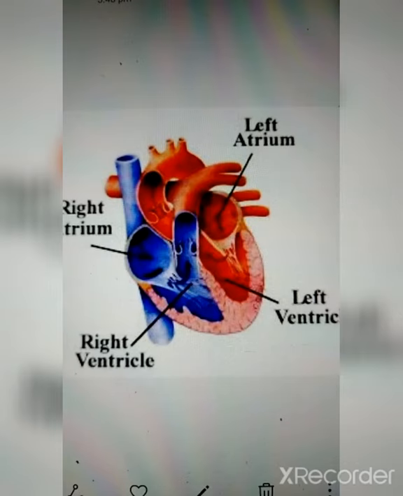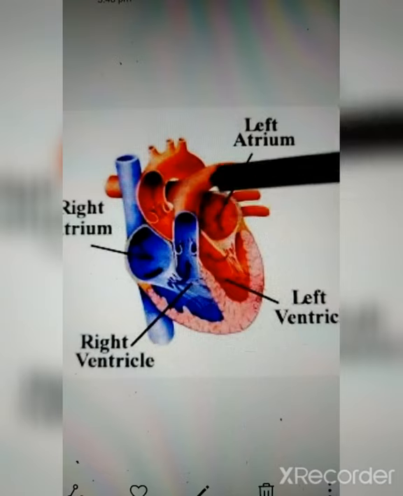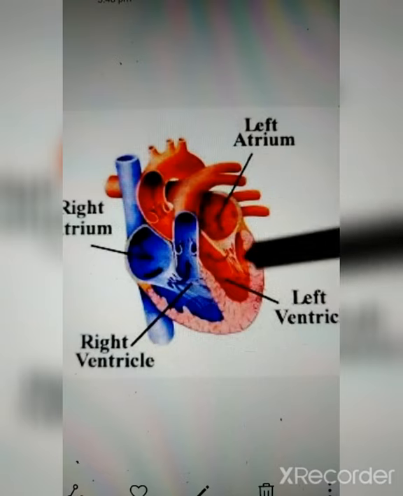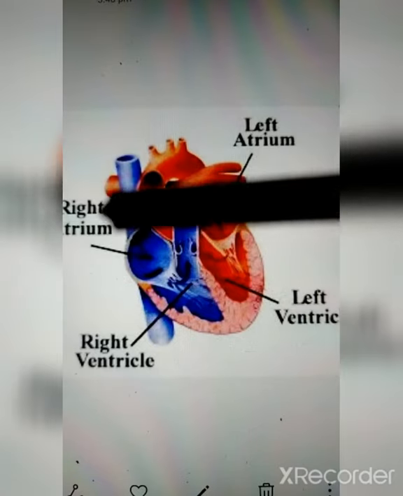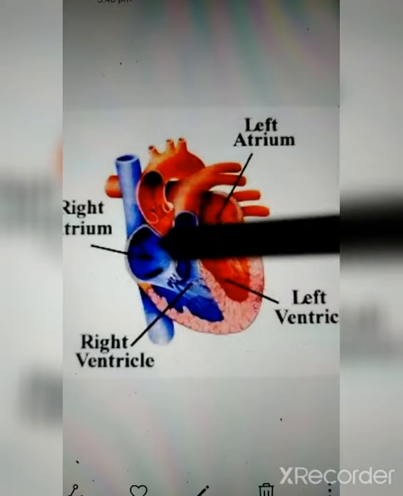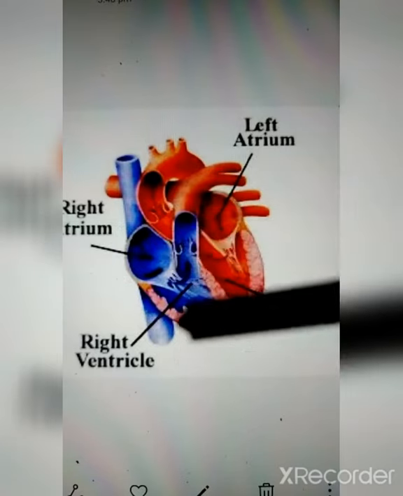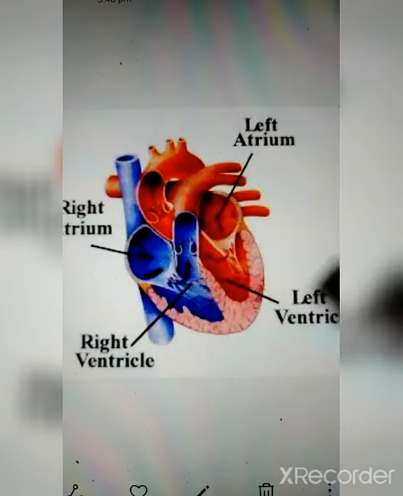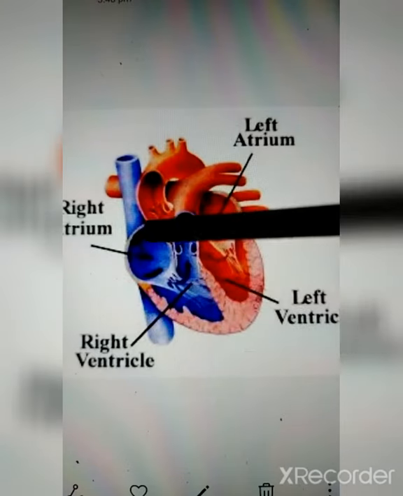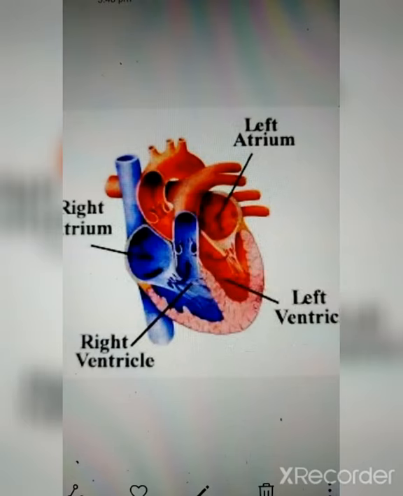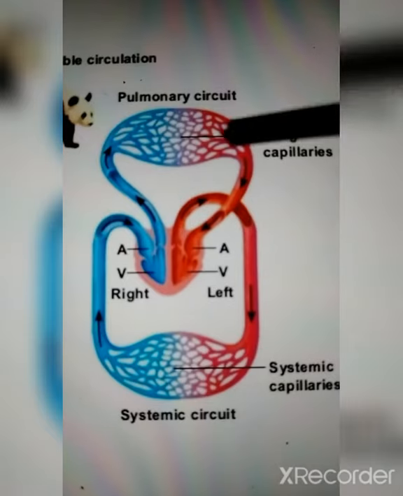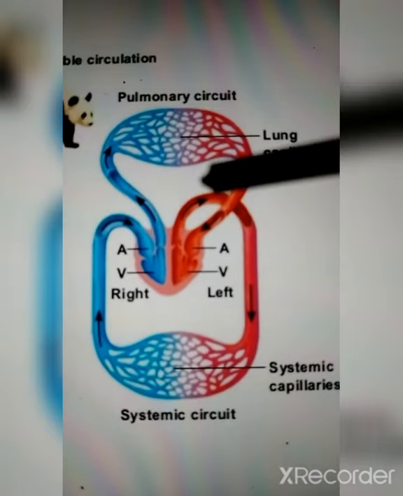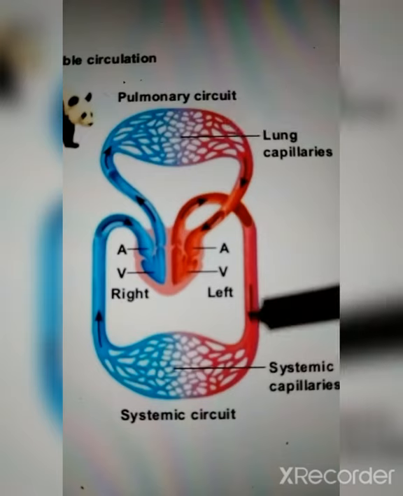And one more important point, the left side of the heart contains the oxygenated blood. Oxygenated blood is blood with oxygen in it, and the right side of the heart, these 2 chambers, contains the deoxygenated blood. Deoxygenated blood is the one which doesn't have oxygen and which has carbon dioxide in it. So friends, for easy understanding, I have included this diagram. We can understand what the heart does with the help of this simple diagram.